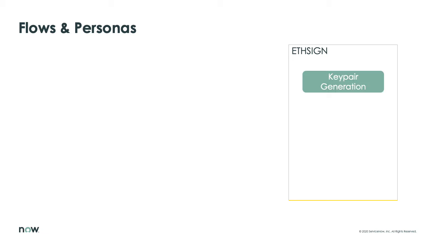Let's build a high-level picture of the flows to see how they connect to each other and are invoked by the users. So first of all, we have the eSign scoped application. This application has two main flows. The key pair generation flow allows the creation of a new key pair for a ServiceNow user. The sign transaction flow executes signatures based on user permissions and stored keys.